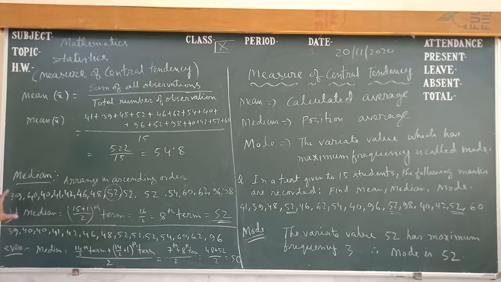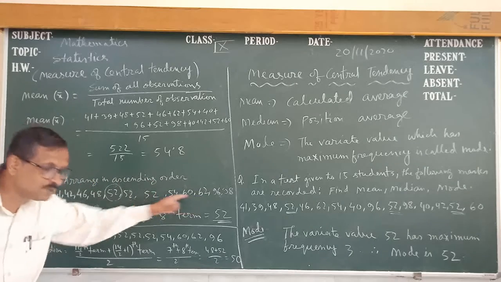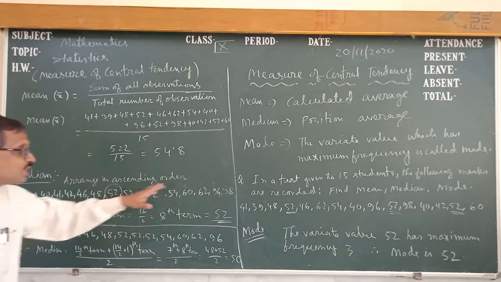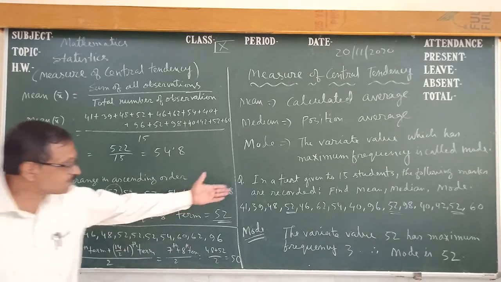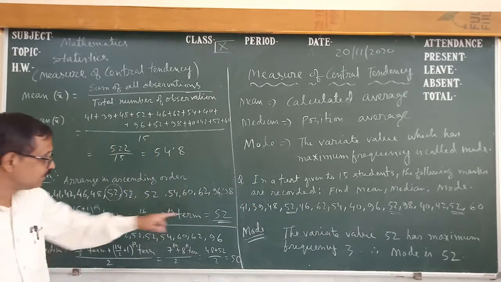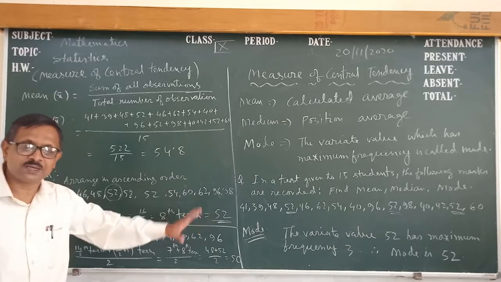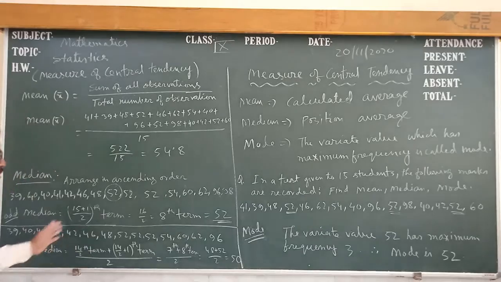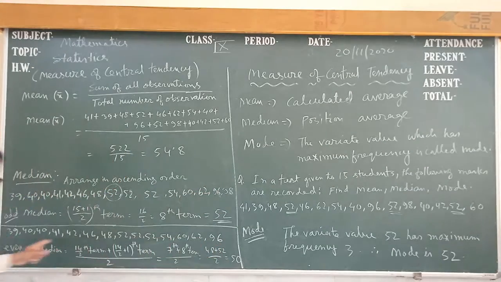But this is for the odd number of cases. There are 15 students, so one is in the middle. As per the question, that is completed, and 52 is the answer. But suppose we remove 98, then there are 14 students.